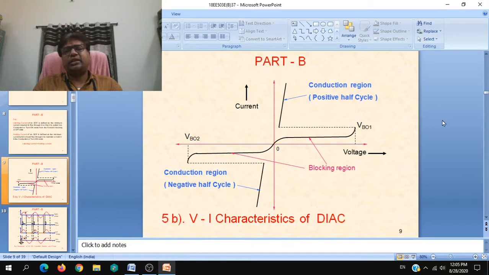And it is a bidirectional device. When a single phase supply is given to it, this is for the positive half cycle. When the negative half cycle or reverse voltage appears, you will get the same characteristic in reverse. This is the reverse blocking region or reverse off state. At VBO2, that is reverse breakover voltage, it starts to conduct, and the voltage blocked by the diode decreases rapidly and becomes very small, and it enters into conduction mode. So this is the VA characteristic of a diode, and you have to show the salient points or main points on it.